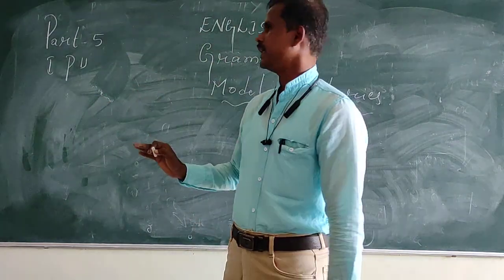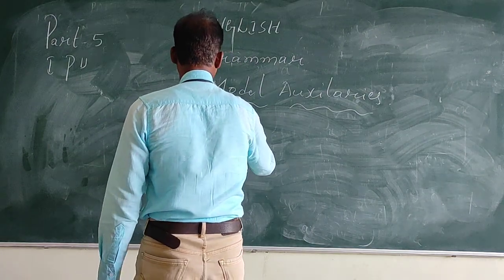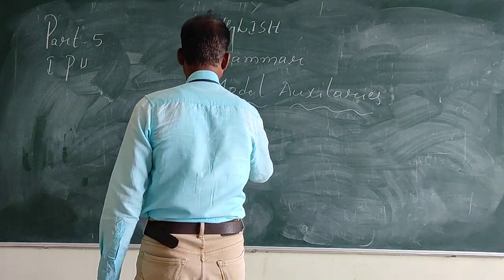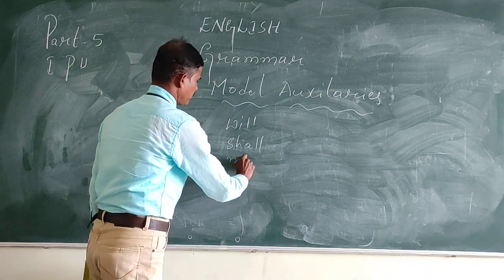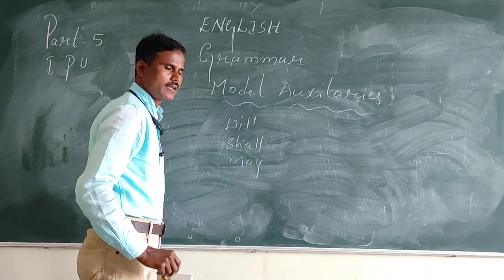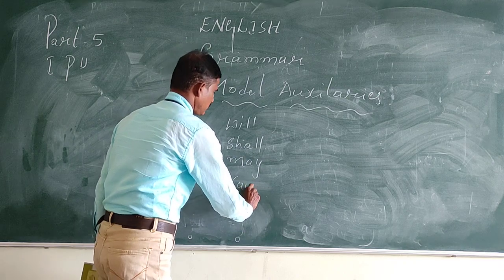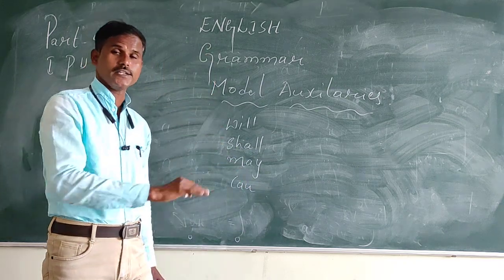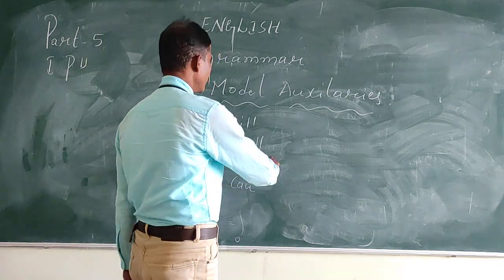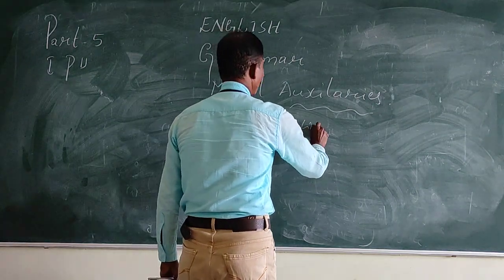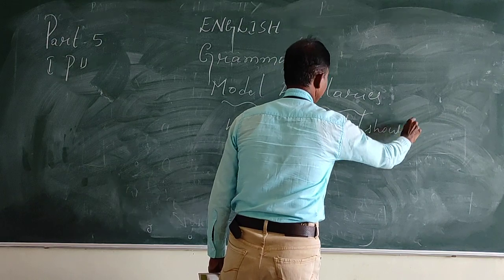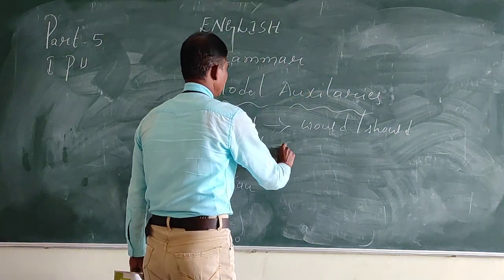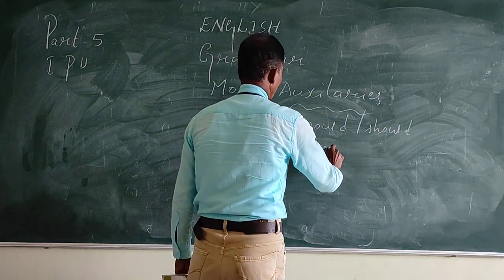Okay? See, will, shall, may, can are future present, and they change into would or should. Okay? Shall, should.